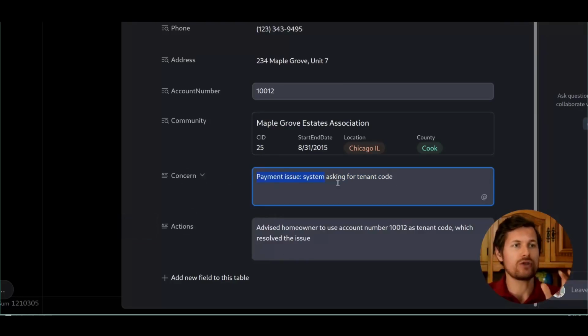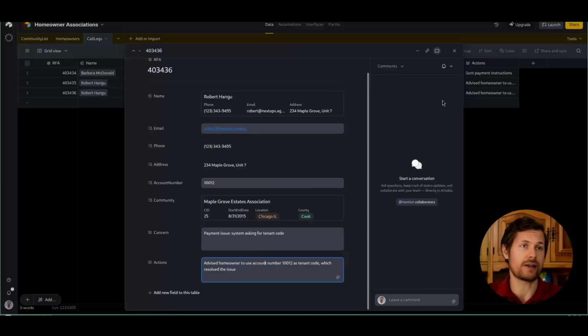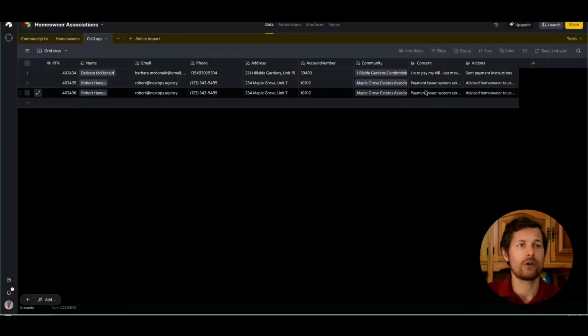So it says payment issue, system asking for tenant code, and advised homeowner to use their account number, which is the correct account number. So now the homeowner association manager can come into this table and follow up with everything that has happened. Let's see how we've built this.